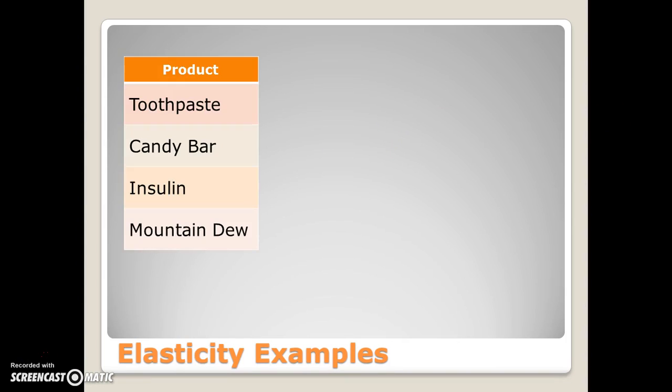So let's look at some examples of elasticity. We'll look at 4 different products: toothpaste, candy bars, insulin, and Mountain Dew. And the differences between these products you can kind of see already. Toothpaste, we all need to use some toothpaste, otherwise we'll get cavities. Candy bars, we can survive without them, but we like them. Insulin, people with diabetes can't survive without insulin, so they need an exact amount every month, say, or every week. And Mountain Dew, also like candy bars, something that we like, but we don't need.